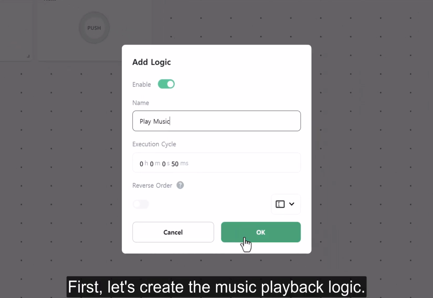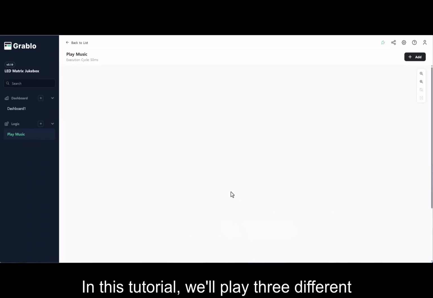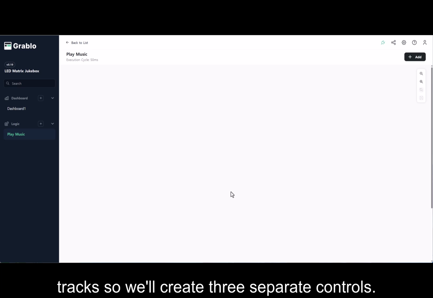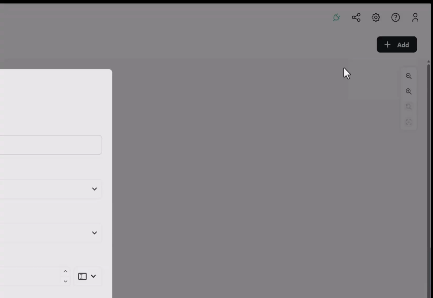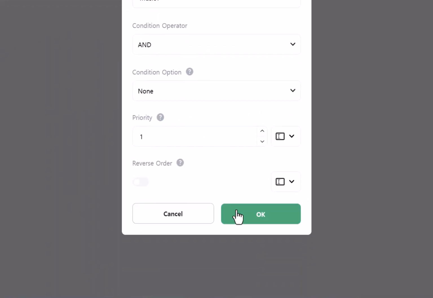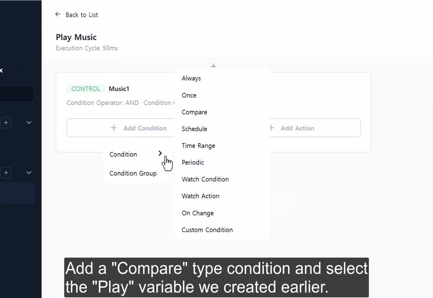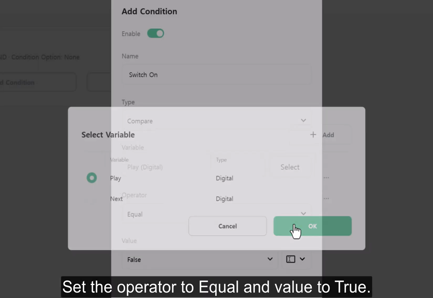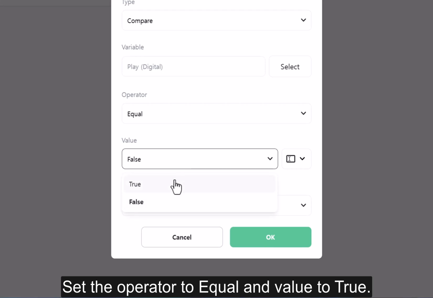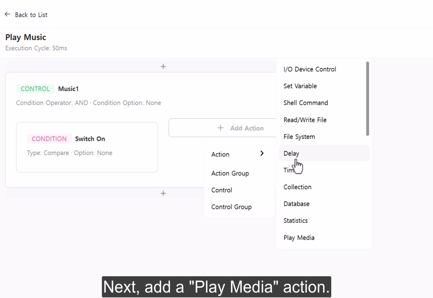First, let's create the music playback logic. In this tutorial, we'll play 3 different tracks, so we'll create 3 separate controls. Let's start with the first track. Add a compare type condition and select the play variable we created earlier. Set the operator to equal and value to true. Next, add a play media action.